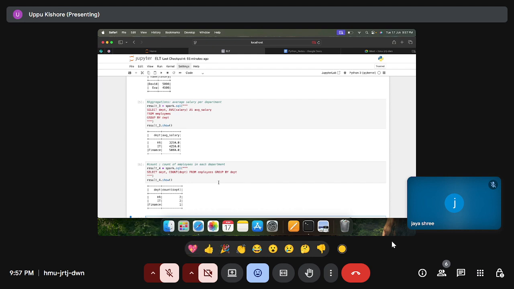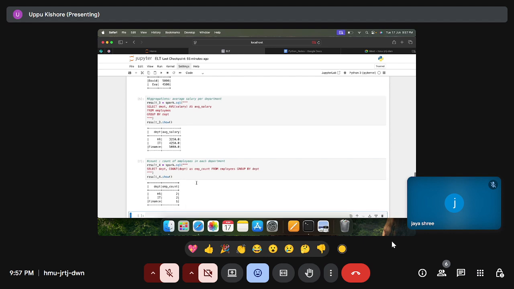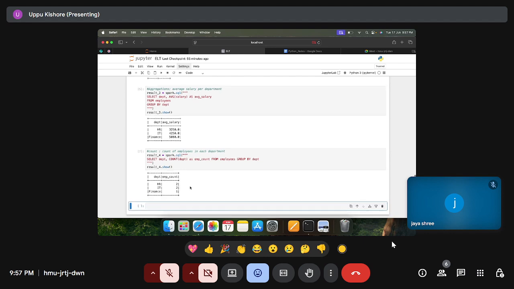Here we didn't take any alias, so that's fine. That's why we got this direct message. Okay. So we can list as employee count. So employee count is HR 2, IT 2, Finance 1. Yes, sir. Okay.